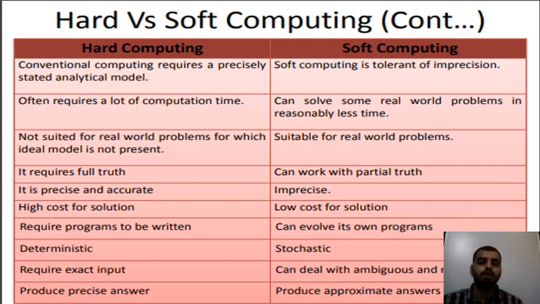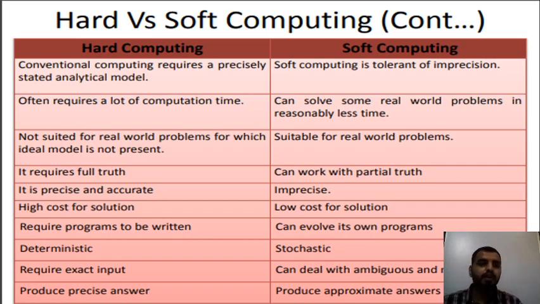What is it all about? Hard computing, or conventional computing, requires a precisely stated analytical model. For example, the input is given and the output you get is very precise, very accurate. For example, 2 plus 3, 5 plus 8, 1 plus 2, 10 plus 11 or 30 plus 1. The answer that you get will be very precise. When it comes to soft computing, it is tolerant of imprecision. It means it will give you an exact or approximate value.